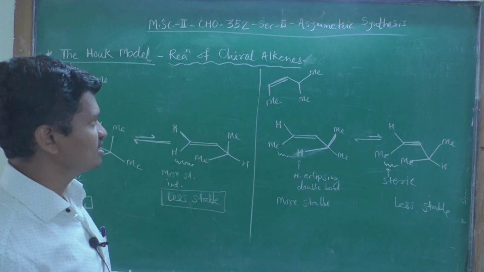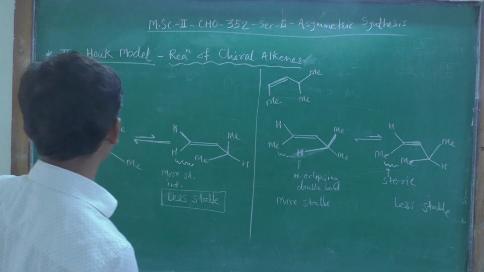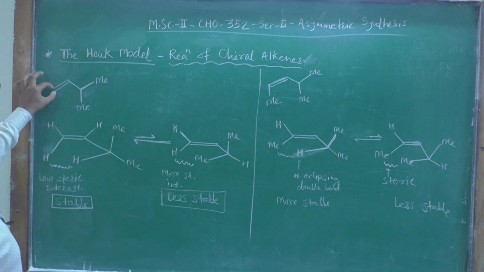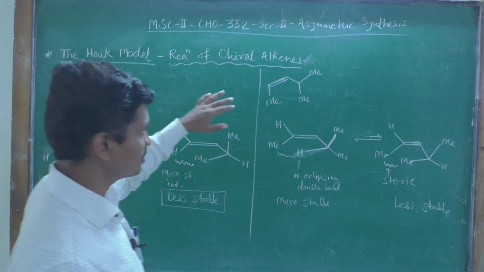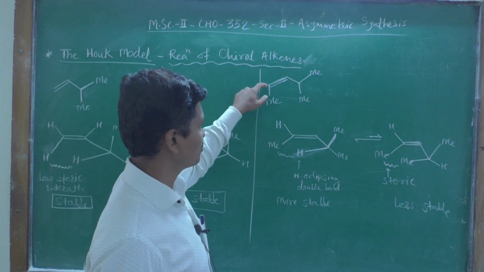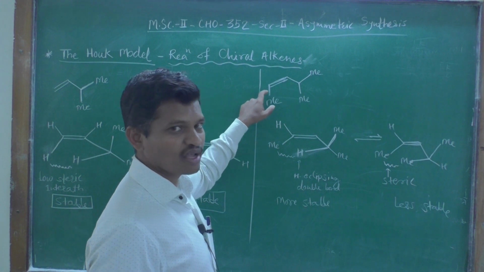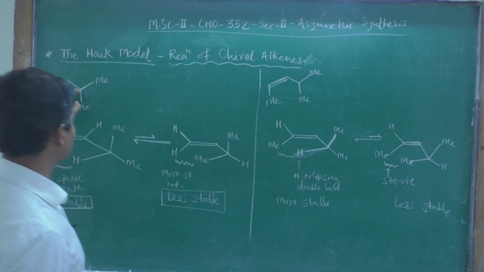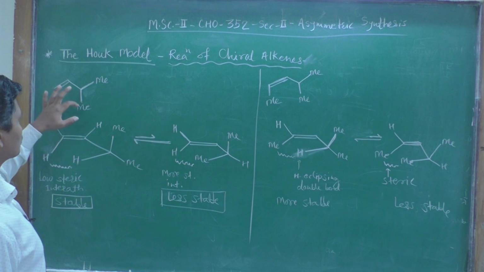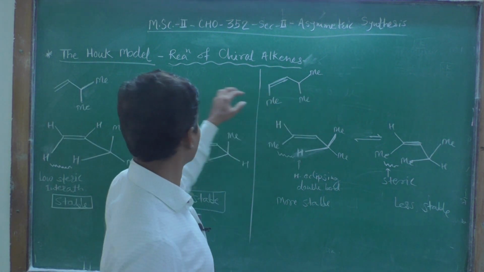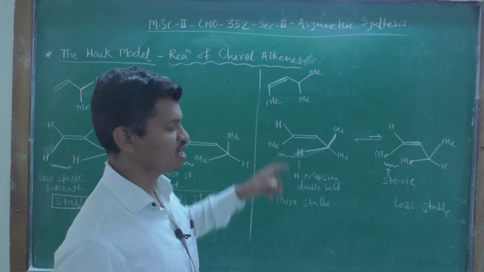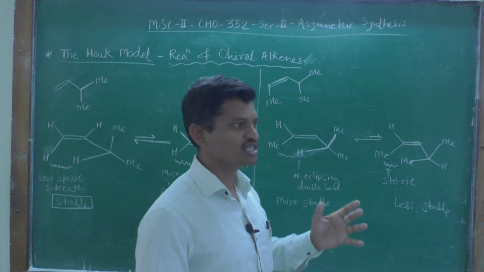Now let us see the second example, in which we have replaced one of these two protons. Here two protons are present. This is a terminal alkene. I replaced one of the protons by a methyl group, and the remaining substituents I kept as they are. So methyl, methyl and proton here, methyl, methyl and proton here. I just replaced this proton by a methyl group. Now in this case, what is the situation?